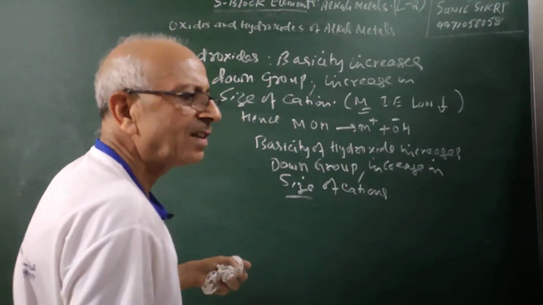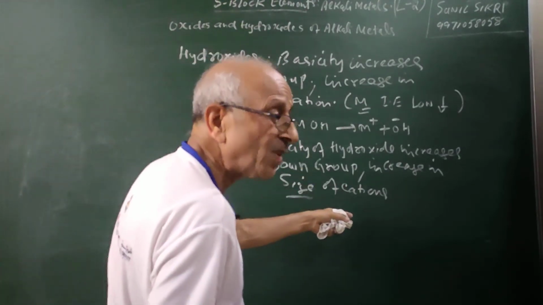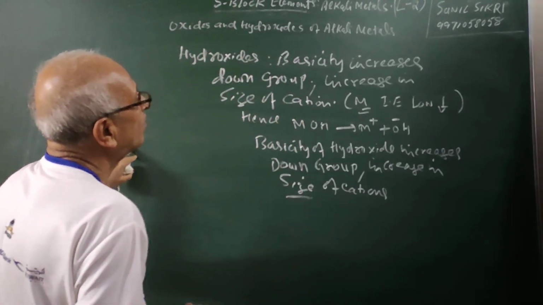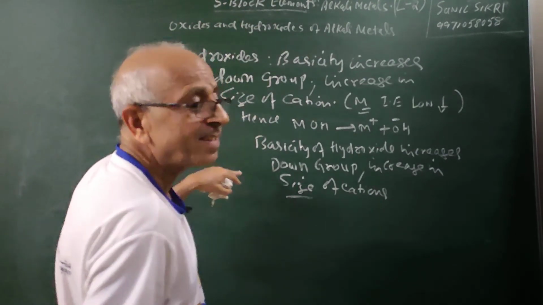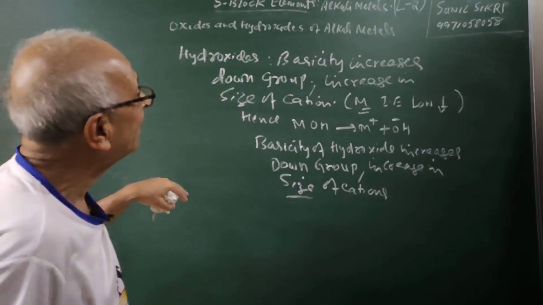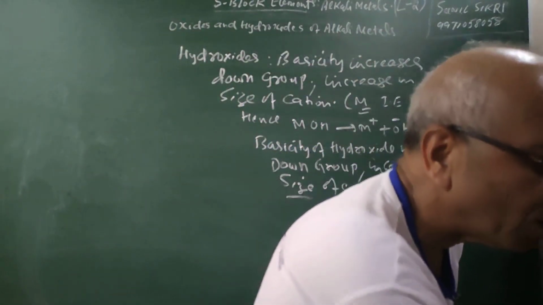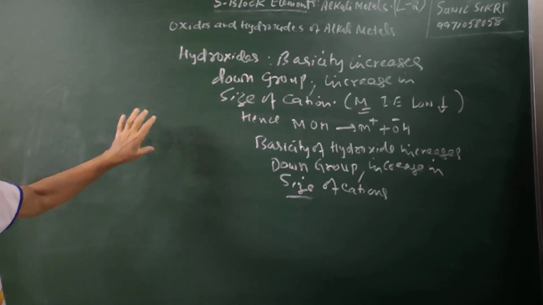The lattice energy of the hydroxide will decrease down the group due to the increase in size, and also the ionization energy becomes lower as you go down the group. So hydroxides are highly soluble. Their basicity increases, they are crystalline solids, and soluble. In the next lecture, students, I will be talking about the other compounds of these s-block elements.